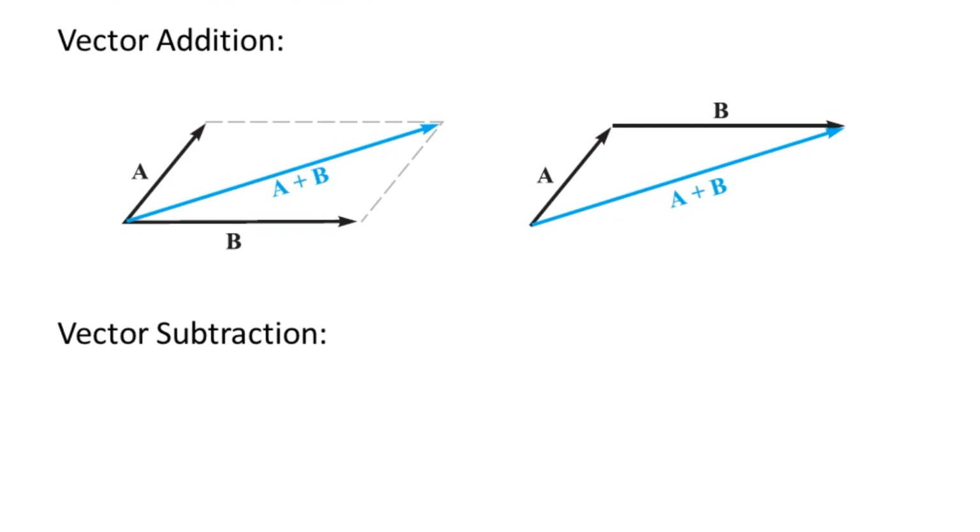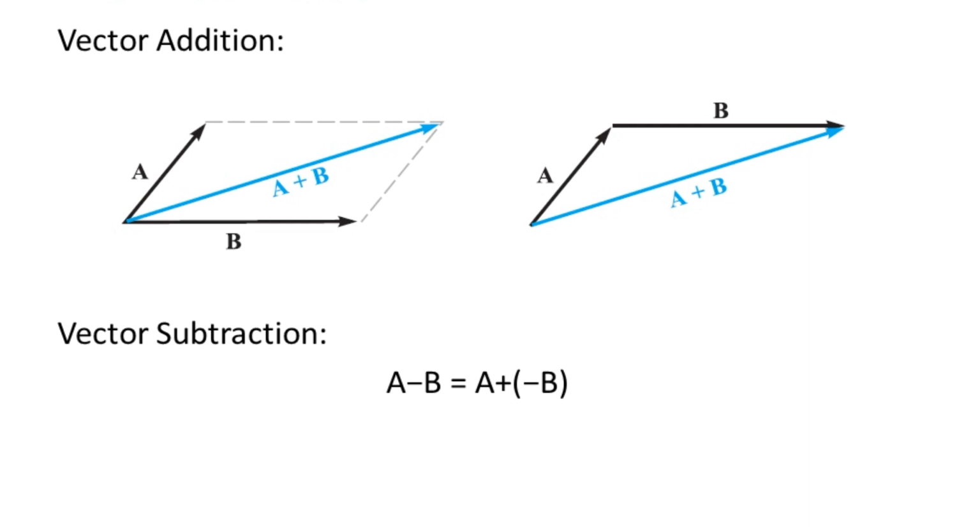Similarly, we have vector subtraction: just reversing the direction of the second vector and following the vector addition, we get the vector subtraction. So A minus B can be performed if we have A plus minus B. So these are the vector operations. Simply, we are done with vector addition and subtraction.